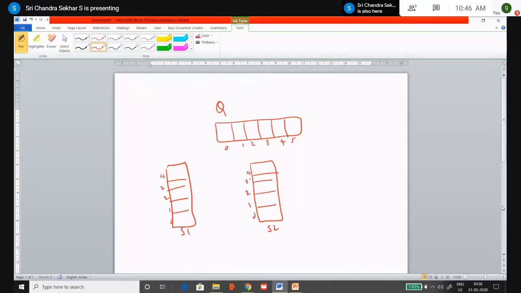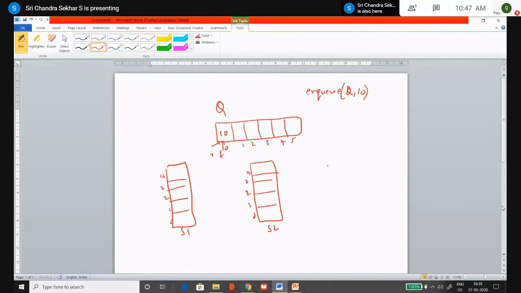According to the algorithm, if you want to NQ an element into the queue, that is NQ of Q comma 10, what happens? There are 2 pointers, rear and front, both are incremented such that it points to 0, and then 10 is inserted into Q of R, which is nothing but Q of 0, right? So this operation you should mimic with these 2 stacks S1 and S2.